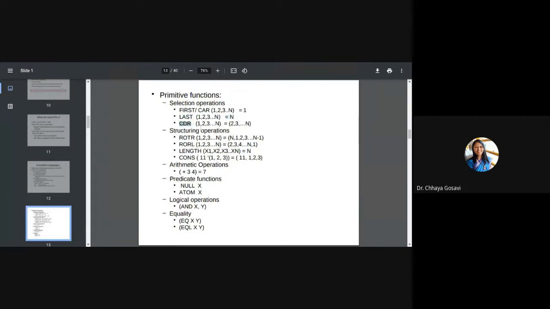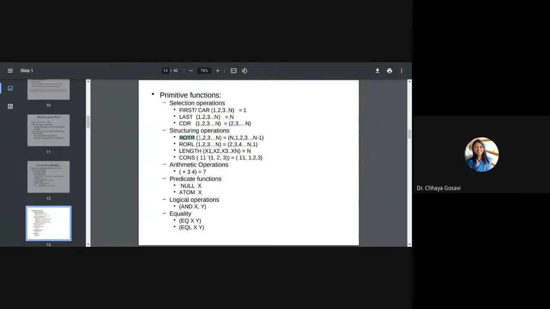CDR returns a list without the first element. It will remove the first element and return the rest of the list. These are inbuilt functions. There are many, but I am just listing a few. Then structuring operations, which perform operations on the list or change the sequence of elements of the list.